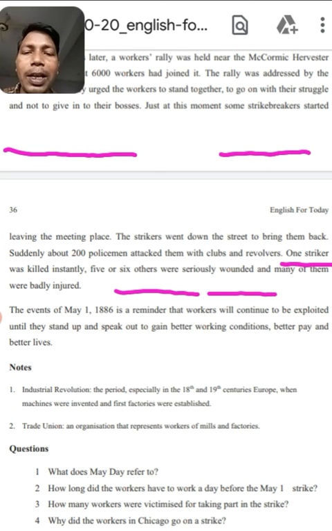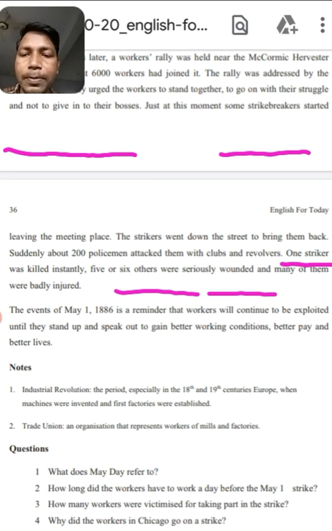And this May Day is a reminder that workers will continue to be exploited. Means if you are a worker and you don't speak for your rights, for your better salary, then you will be exploited until you stand up and speak out to gain better working conditions, better pay,